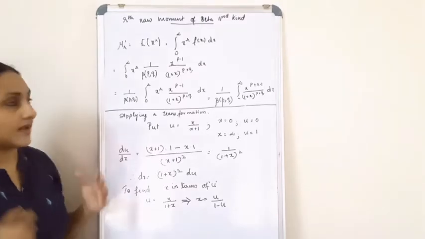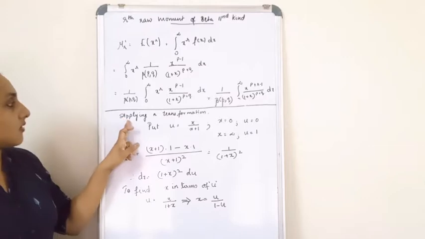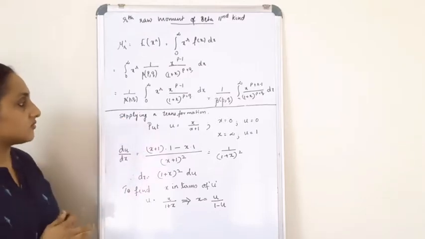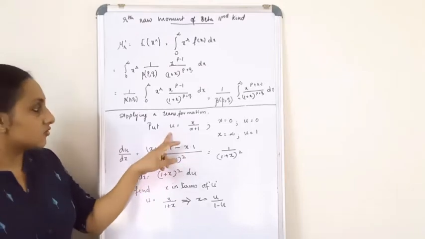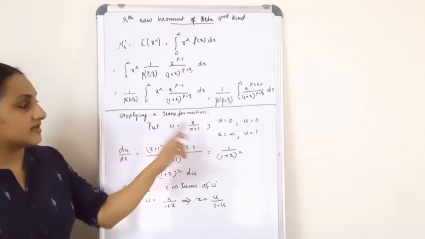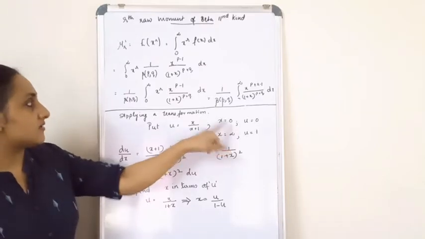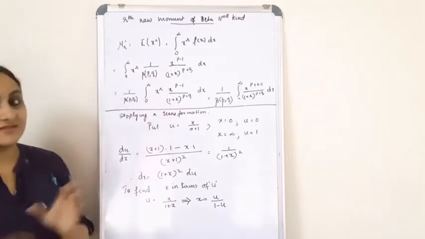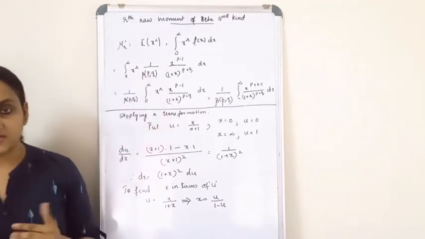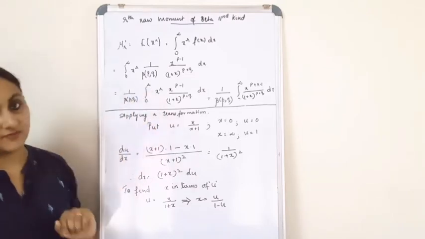Now I am going to apply a transformation before moving further. I am going to put u, another variable, u equal to x divided by x plus 1. You know that x is the random variable we are considering, and its limits are 0 to infinity.